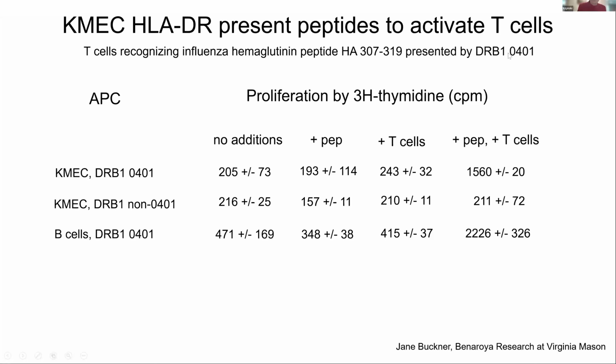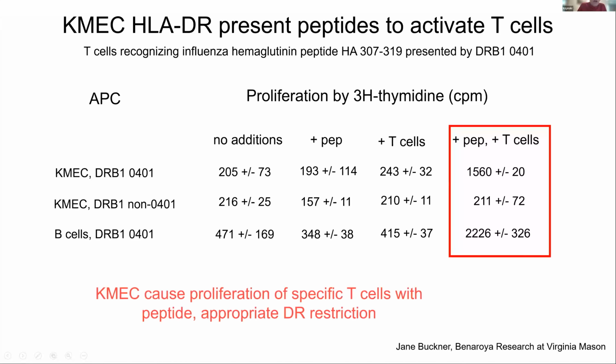So here's my endothelial cells of the right DR type. I don't add anything to them, not much. I add peptide, not much. T cells, not much. But if you put the peptide, the T cells, and the endothelial cells together, you get proliferation. If I choose an endothelial cell that I have isolated from a patient that isn't of this DR type, I don't get proliferation. And just as a positive control with the B cell that has lots of class 2 on it of the right HLA type, you get a lot of proliferation there as well. So the endothelial cells can cause proliferation of specific T cells with peptide, and that's with the appropriate DR restriction.